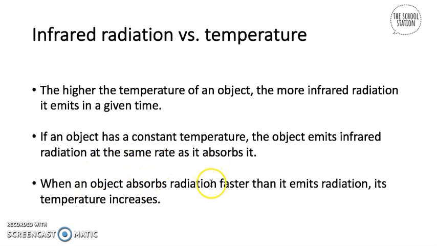When an object absorbs radiation faster than it emits radiation, its temperature increases. So obviously, if something is absorbing more infrared radiation from the sun, its temperature will increase because it's gaining more heat energy and therefore becoming hotter.